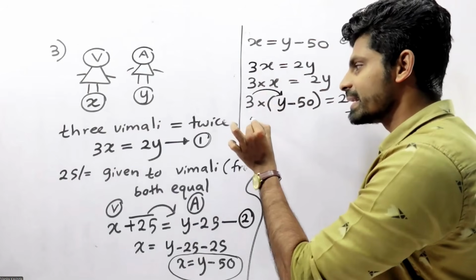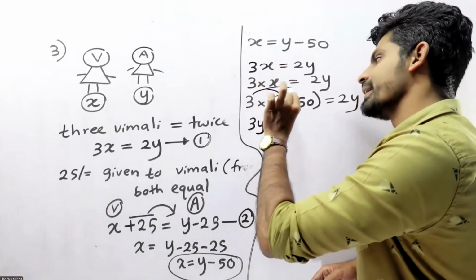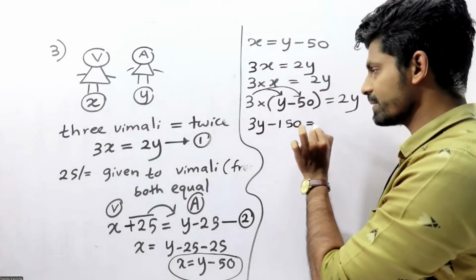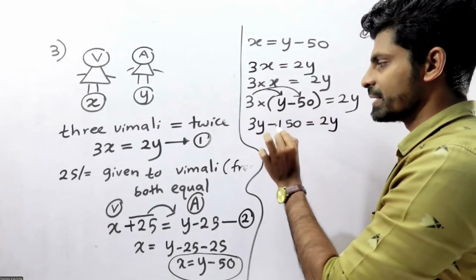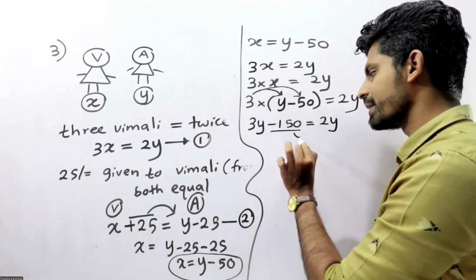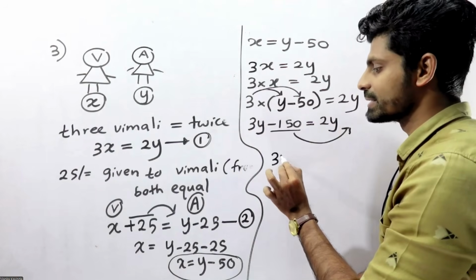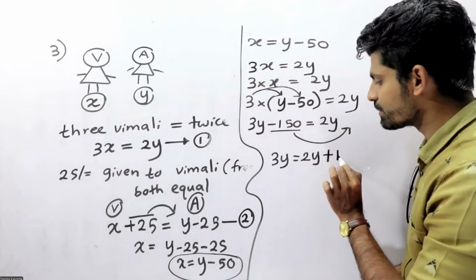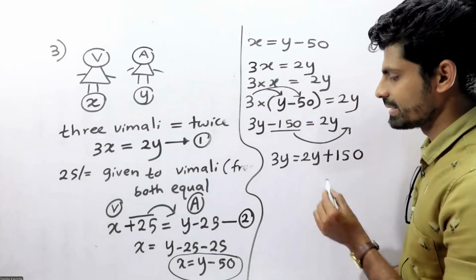3 into y is 3y, 3 into minus 50 is minus 150, equals 2y. So minus 150 moving to the other side, 3y equals 2y plus 150.